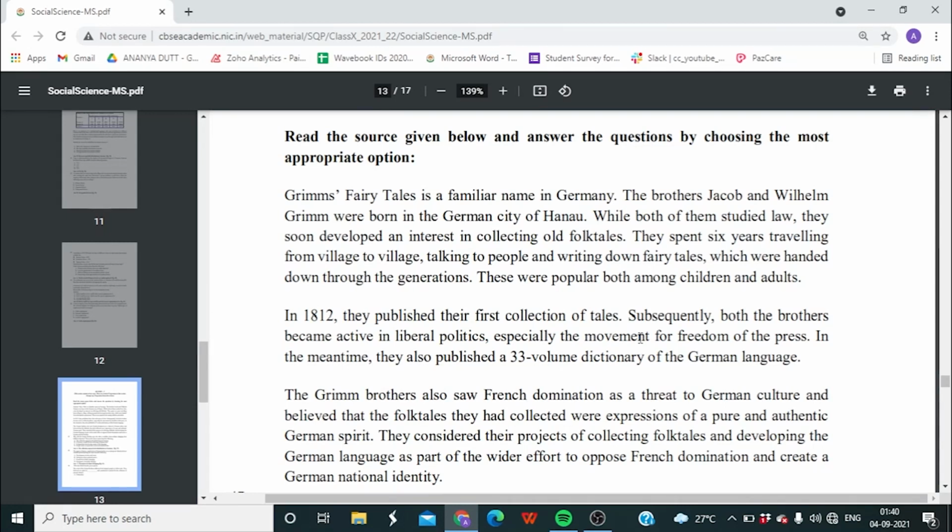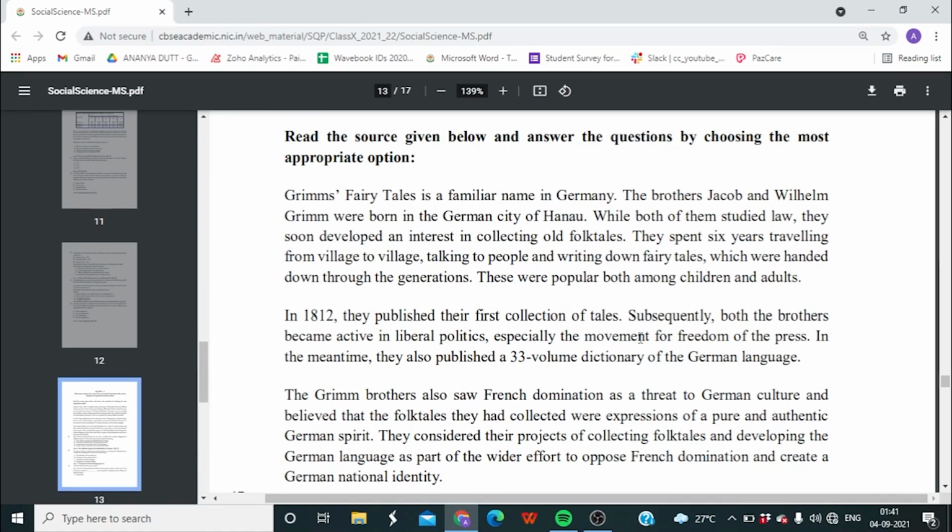The Grimm brothers also saw French domination as a threat to German culture and believed that the folk tales they had collected were expressions of a pure and authentic German spirit. They considered their projects of collecting folk tales and developing the German language as part of the wider effort to oppose French domination and create a German national identity.